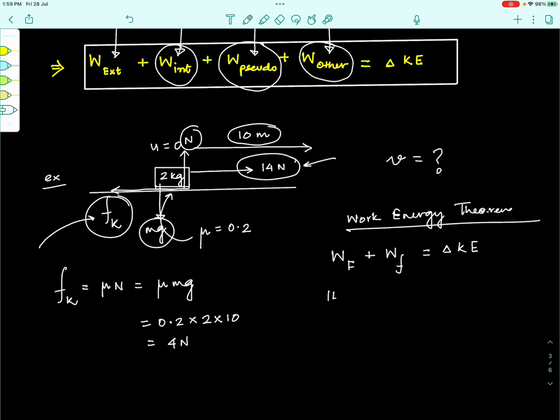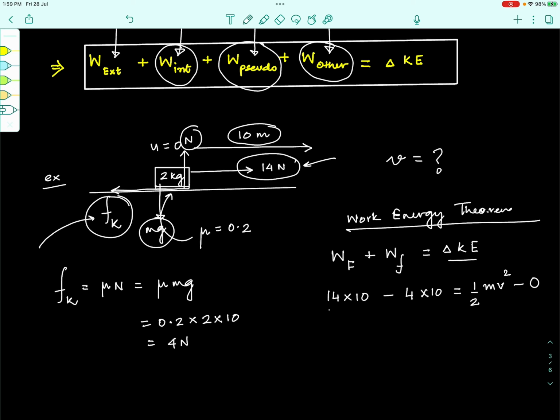It is 14 Newton, the force itself, times the displacement 10 meters, minus the work done by friction, which is 4 into 10 with a minus sign because frictional force is acting opposite to the displacement. This should be equal to the change in kinetic energy, which will be the final kinetic energy, half mv squared, minus the initial kinetic energy, which will be 0 in this case because initially the block is at rest.